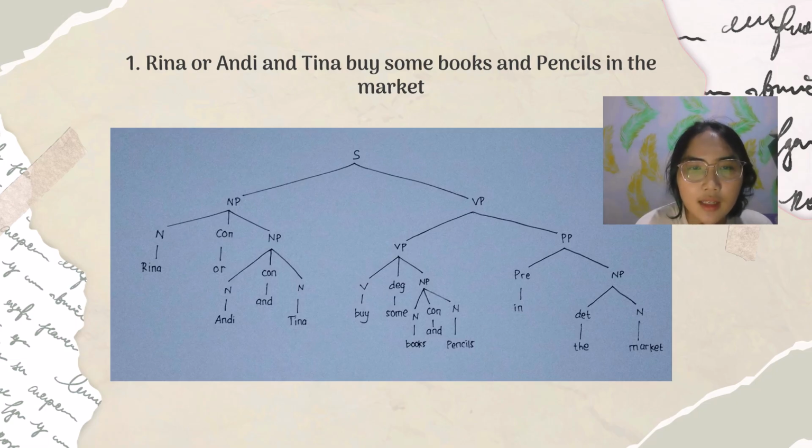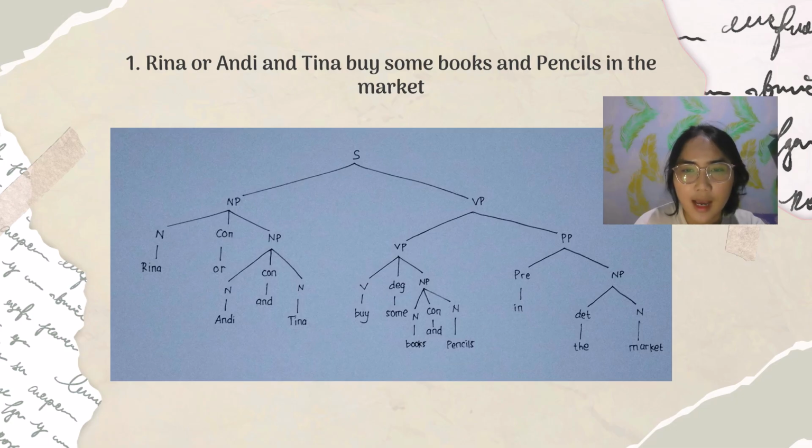Then I divide it again into three branches. Rina is a noun, or is a conjunction. Andi and Tina is NP, divided into three. Andi is a noun and is a conjunction. Tina as a noun. Then in this VP section, I divide it into two, verb phrase and prepositional phrase. Buy some books and pencils, I put it in the VP section.